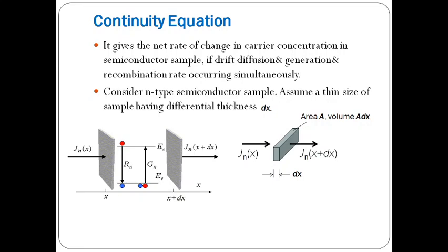It gives the net rate of change in the carrier concentration in semiconductor sample if drift, diffusion, generation, and recombination rate occurring simultaneously. The fundamental law governing the flow of charge is called continuity equation.